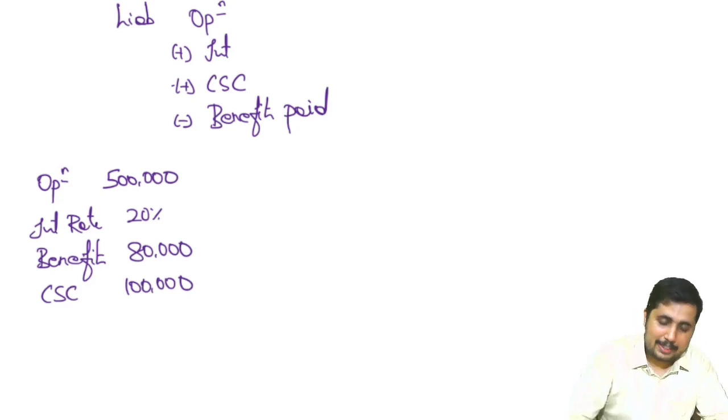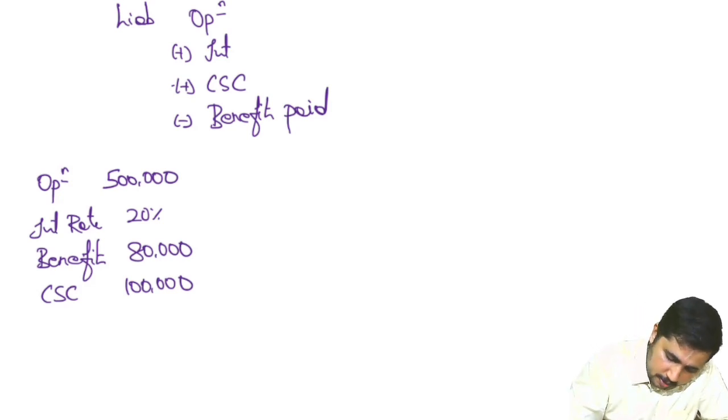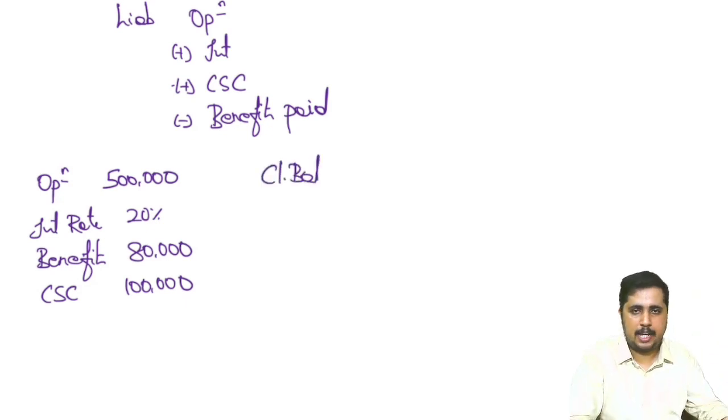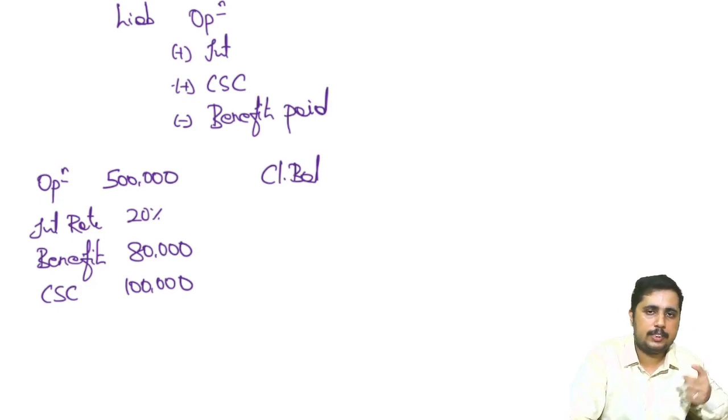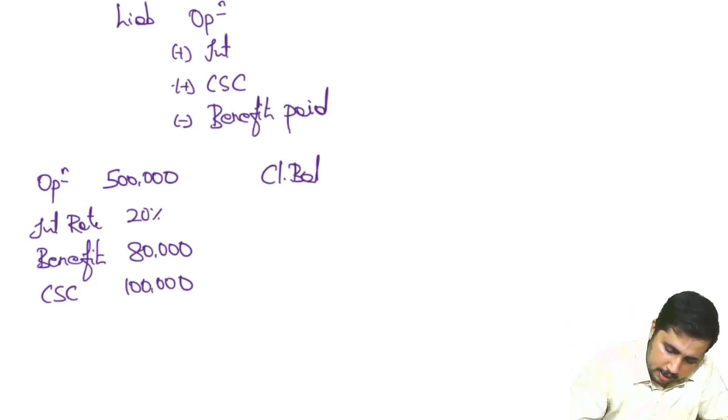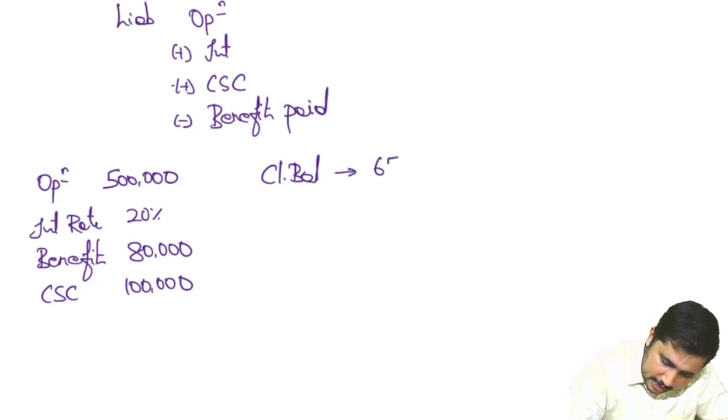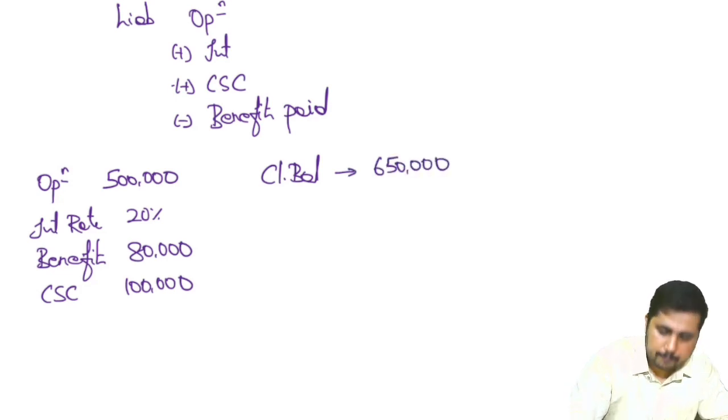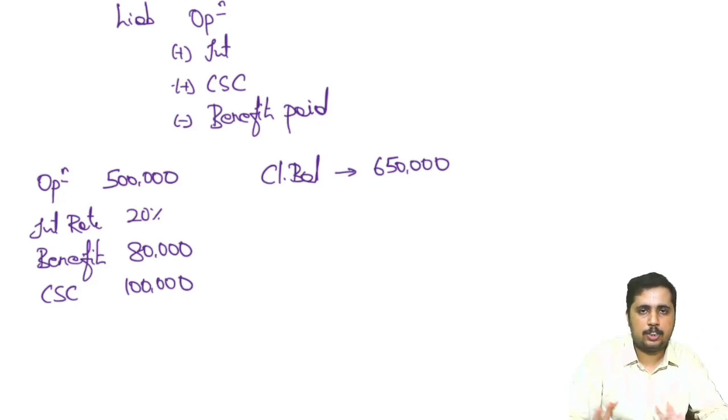The actuary himself will tell us what the closing balance of the fund should be. Last year he came in, according to last year's circumstances, he said this is the liability I have to maintain. Based on this year's circumstances, again he will tell what we have to maintain. So the closing balance this year, he told us, should be 6,50,000.